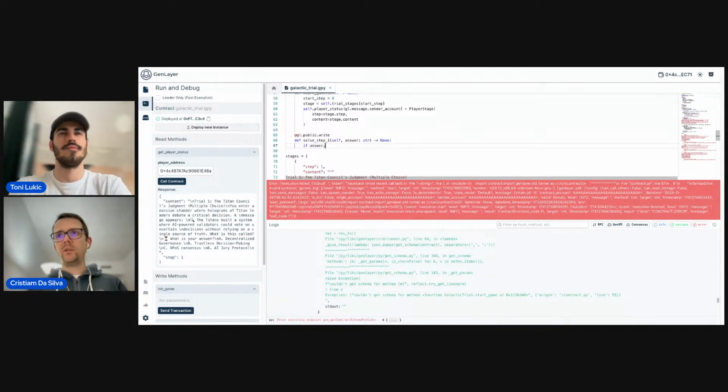So if the answer, let's ensure at least that we consider uppercase and lowercase. If it's B, well, in this case, it was correct. So let's move the player to the next stage.